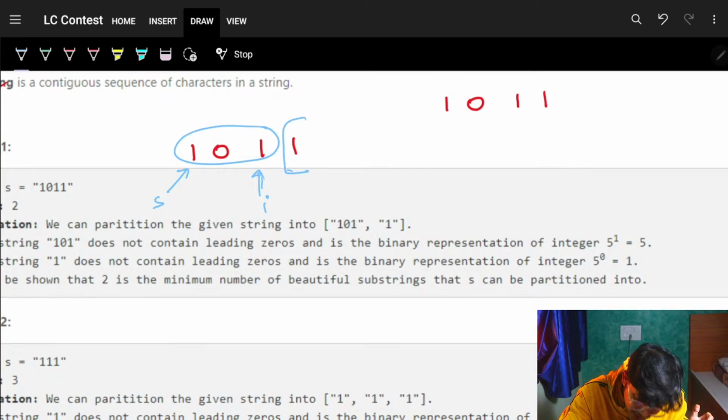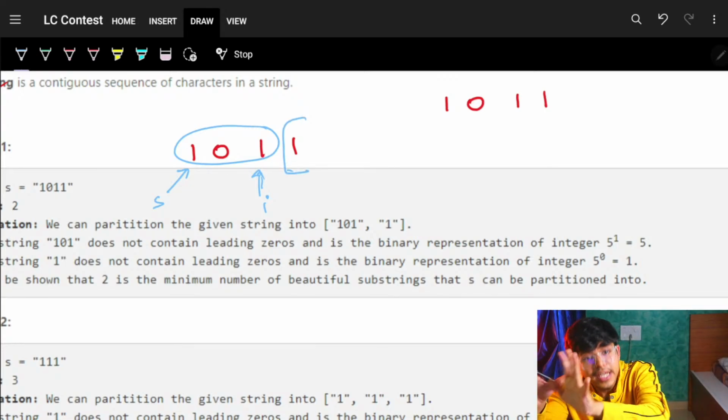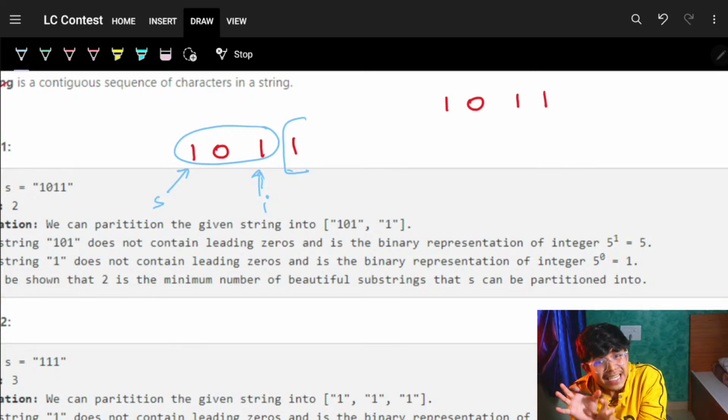Now for the remaining part, again I will ask recursion, hey bro, can you bring out the minimum partition?